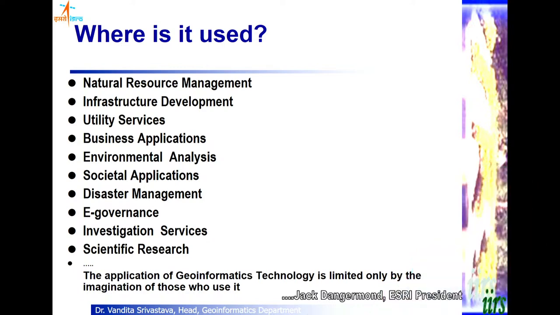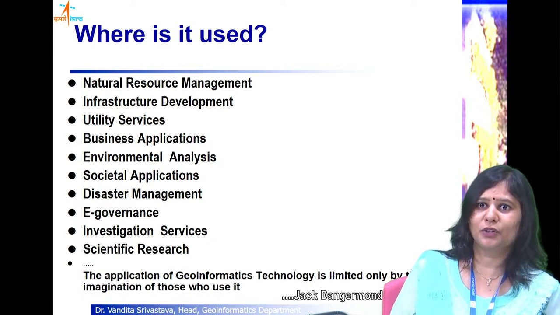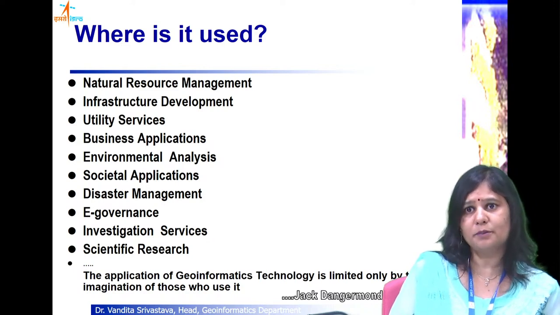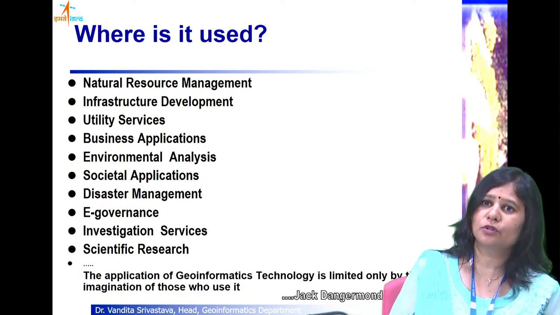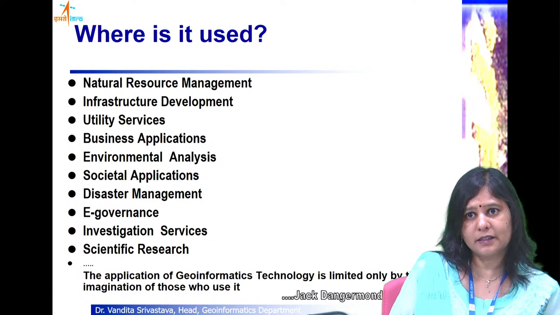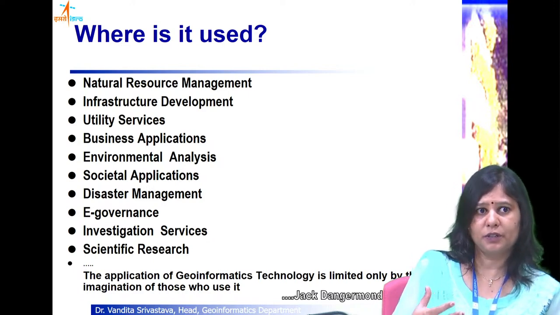It has societal applications, like I said, health GIS. The GIS user or the person providing that application needs to know that GIS can also be used in the health sector by understanding how a disease is spreading.